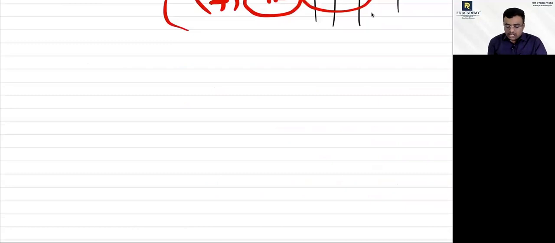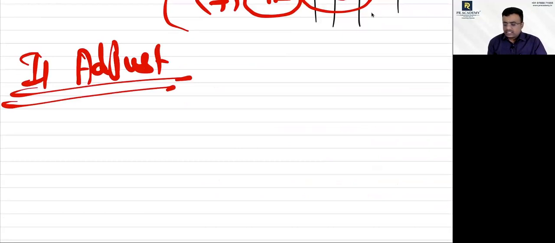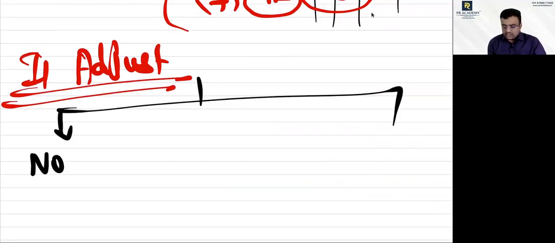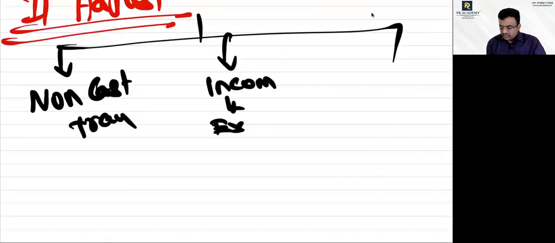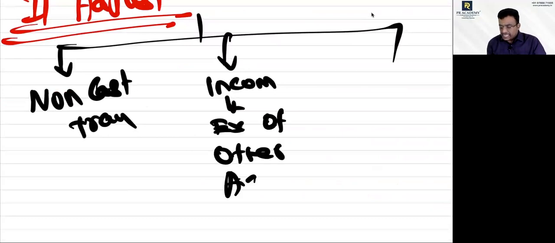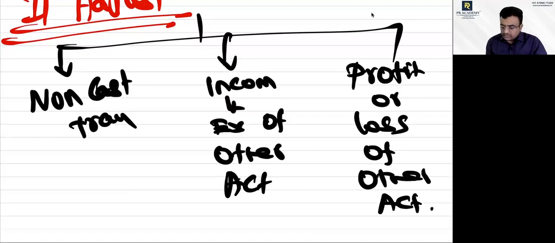Point number 2 is related to adjustment. See, in the adjustment, you should be careful with 3 items. One is non-cash items, non-cash transactions. Then income and expenses of other activity. Then profit or loss of other activity. Only for these you have to do the adjustment. Yes or no? Yes, sir.